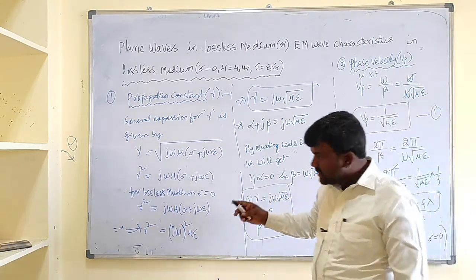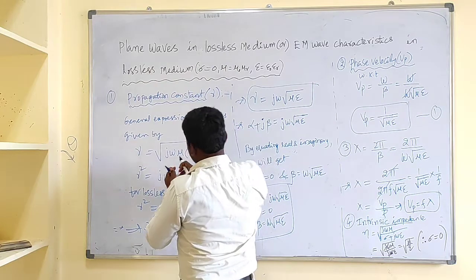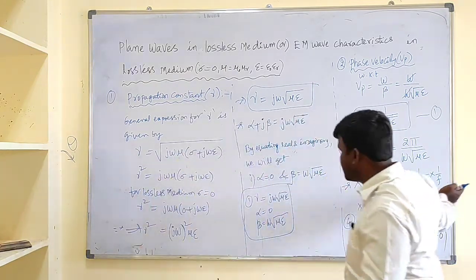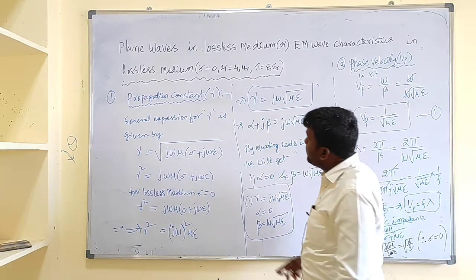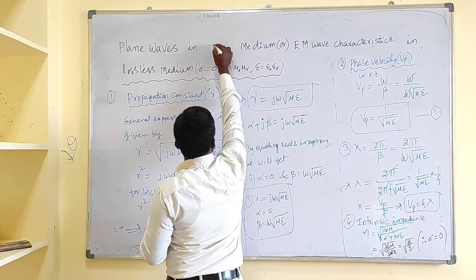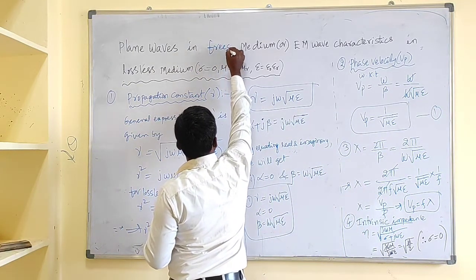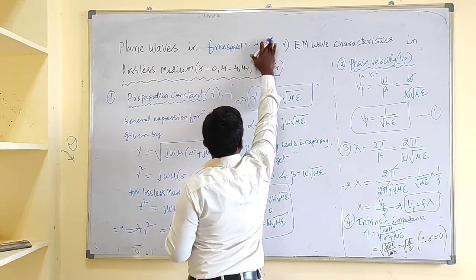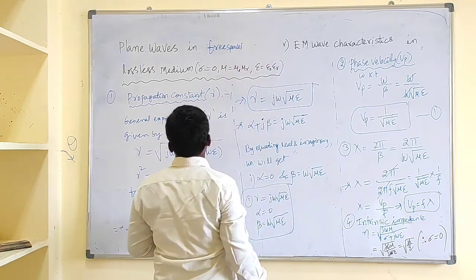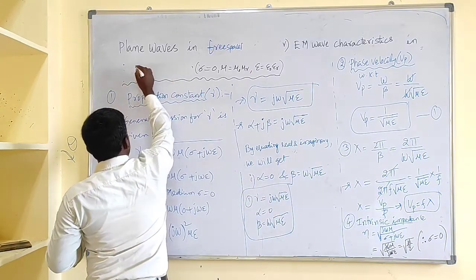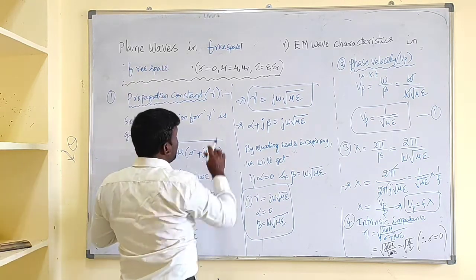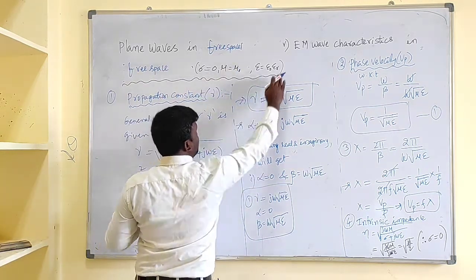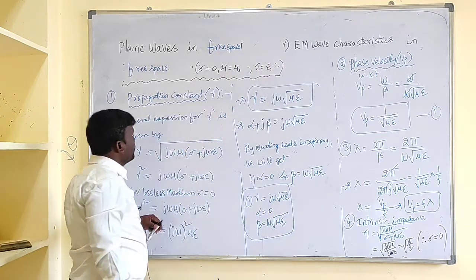Now we will discuss plane waves in free space. These were the characteristics of plane waves in a lossless medium. Now let us move on to plane waves in free space, or EM wave characteristics in free space. What is free space? For free space, sigma equals 0, mu equals mu naught, and epsilon equals epsilon naught.